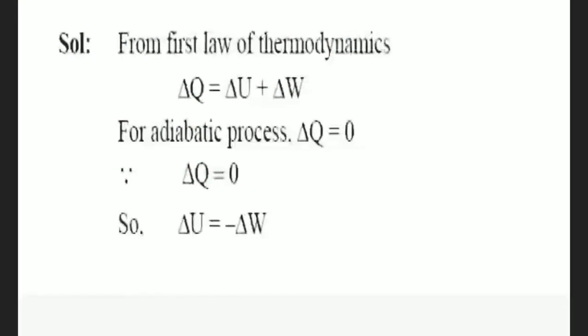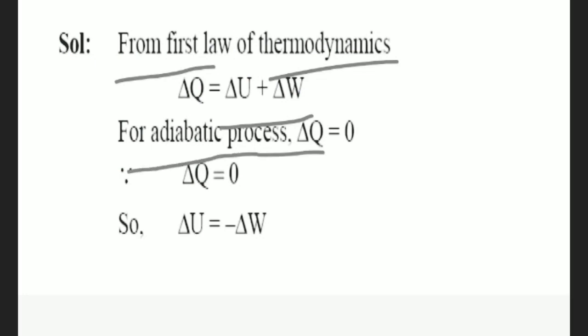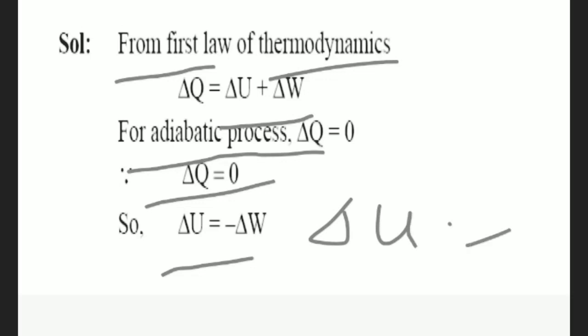Solution of question number 2. From the first law of thermodynamics we know that del Q is equal to del U plus del W. Del Q is the total heat supplied, del U is the internal energy, and del W is the work done. For an adiabatic process, del Q is equal to 0. Heat is not supplied to the system. So del Q is equal to 0 and del U is equal to minus del W. And in a cyclic process, the work done del W is equal to 0. So del U is equal to 0.